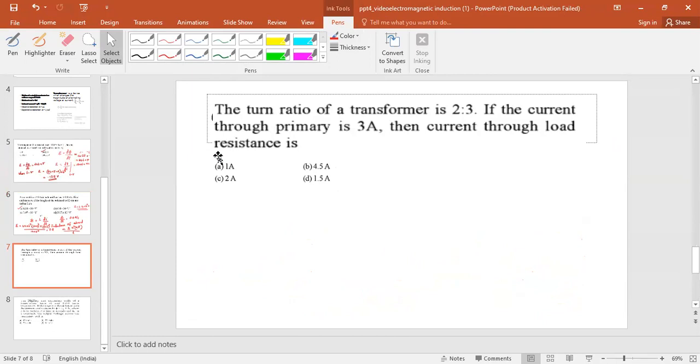Next question. The turn ratio of a transformer is 2:3. If the current through the primary is 3 ampere, then the current through the load resistor is.